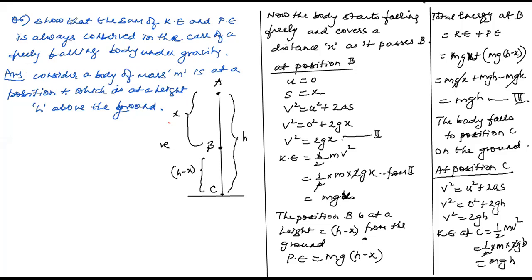Question number 6, children. Show that the sum of kinetic energy and potential energy is always conserved in the case of a freely falling body under gravity. I made this question short.